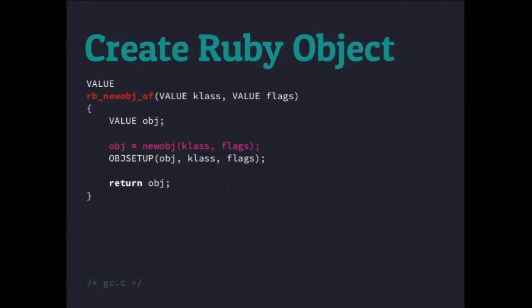And here we are. Now we're inside of RBNewObjOf, and we're calling newobj. The reason that there are all of these layered points is that you need to make sure that the memory you're allocating is put into the object space so that the Ruby process can then go collect it later. If you circumvented some of this, if you just call newobj itself, and you didn't do it in one of these Ruby wrappers, then the Ruby process would have no idea it existed and never be able to collect it. So you would have memory that you created yourself, and unless you happen to do your own garbage collection with it, that's your business. But if you want to use Ruby's internal garbage collection, you have to be nice and use the wrappers that go around these things. So we're doing some more allocation.